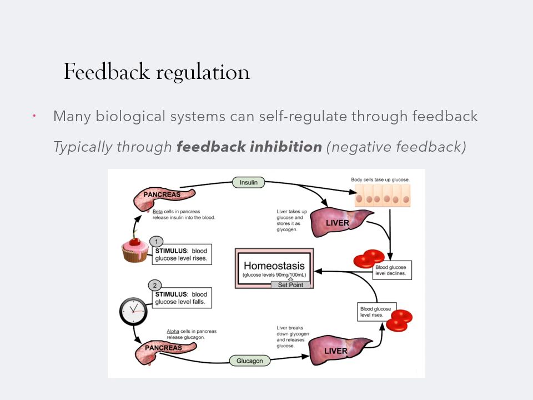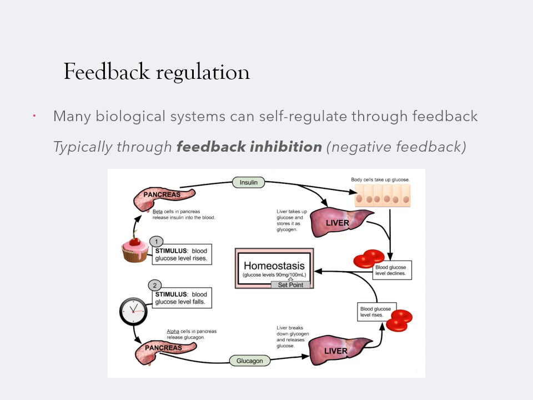Let's consider this example of feedback inhibition, which is the regulation of blood glucose levels. We start with a stimulus, in this case, eating a cupcake. This causes blood glucose levels to rise, which signals cells within the pancreas to release insulin. That insulin causes the cells within the body to take up the excess glucose, some of which can then be stored in the liver in the form of glycogen. The result of all of this is to bring blood glucose levels down, opposing the original stimulus and turning the system off.